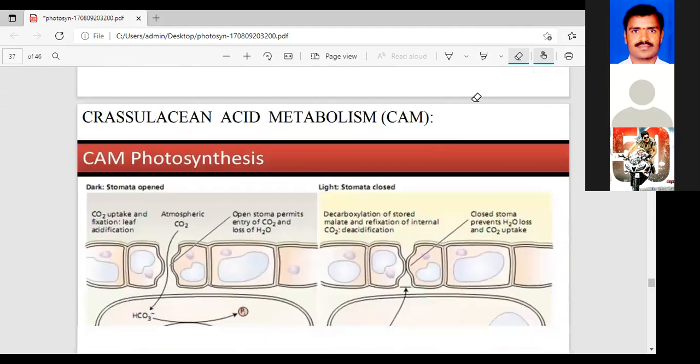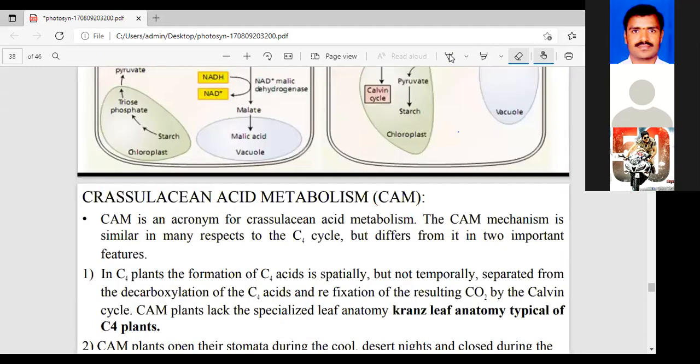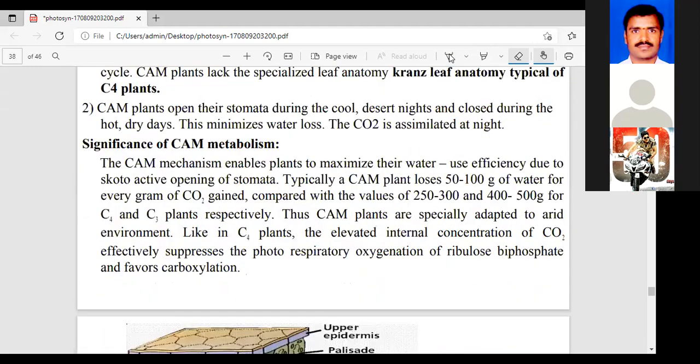What is the significance of CAM? Here the CAM mechanism enables plants to maximize their water use efficiency due to the opening of the stomata at night. Typically, CAM plants lose 50 to 100 grams of water for every gram of CO2 gained, compared with values of 250 to 300 and 400 to 500 grams for C4 and C3 plants respectively. Thus CAM plants are specially adapted to arid environments.